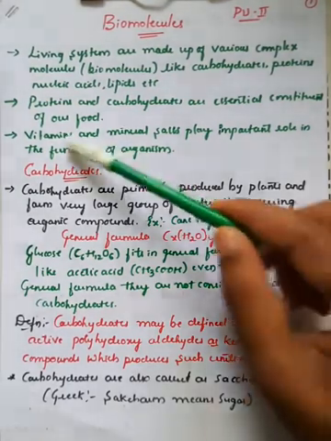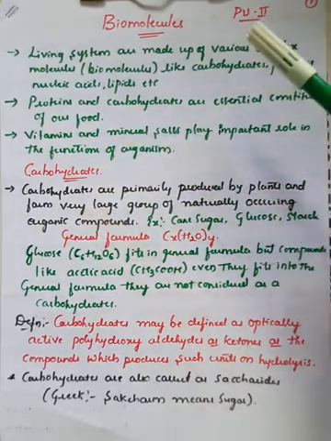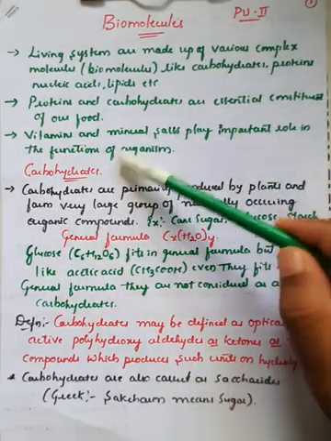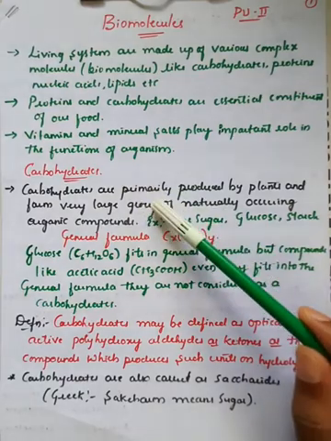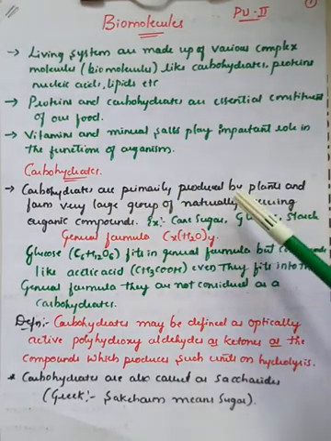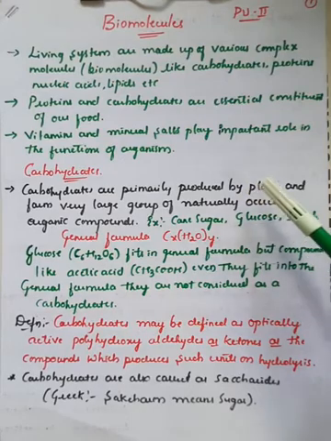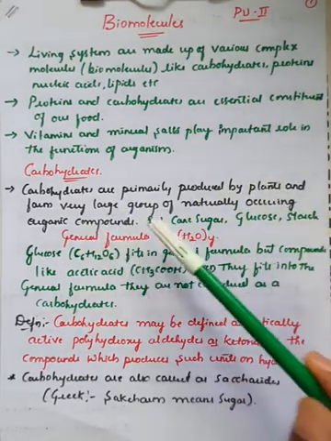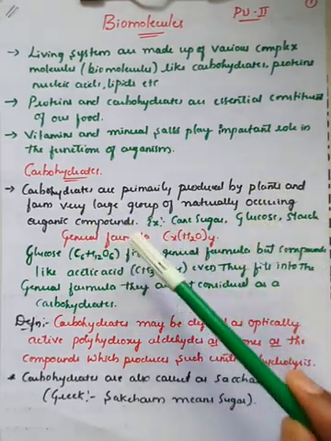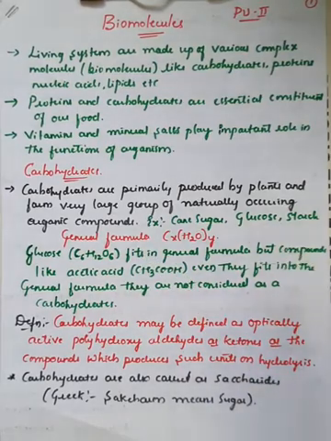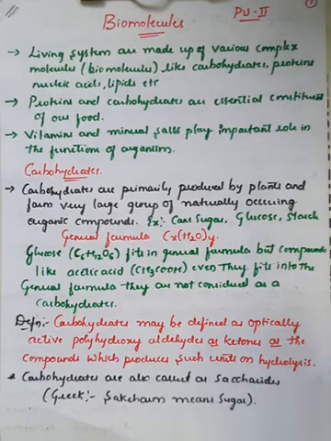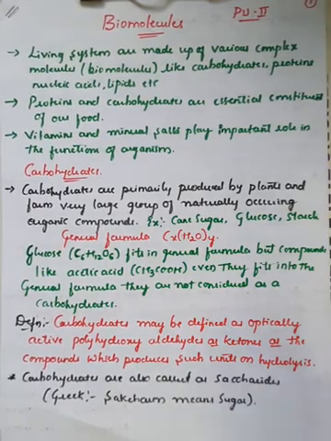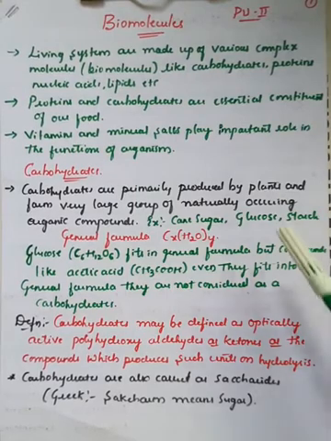Further, if you go with the carbohydrates, the detailed explanation regarding carbohydrates is given in this case. Carbohydrates are primarily produced by plants. Initially, the carbohydrates are the chief components in case of plants, and they form a very large group of naturally occurring organic compounds, right? These carbohydrates are made up of organic compounds which are abundant, which means present in high concentration, in plants.